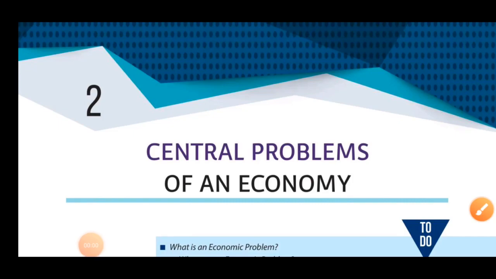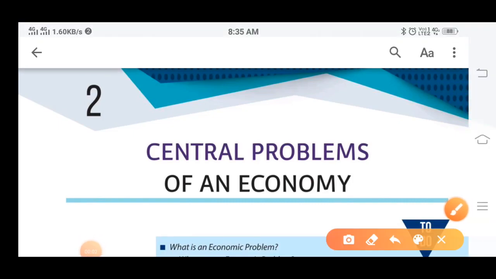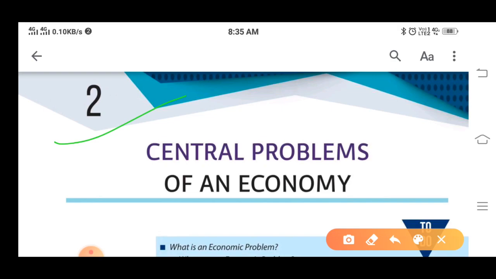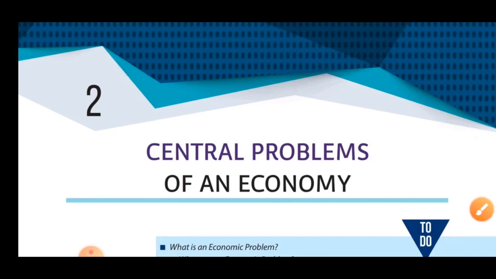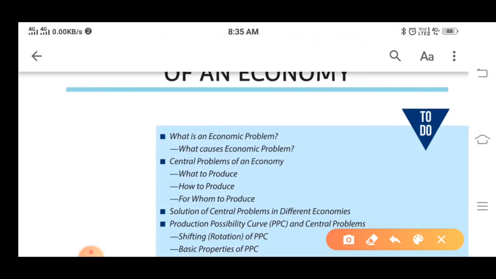Good morning, students. Today we are moving on to the second chapter, that is Central Problems of an Economy. Here in this chapter we'll read about the economic problem, what the causes of those problems are, what the central problems of an economy are: what to produce, how to produce, and for whom to produce. Next is the solutions of the economy.